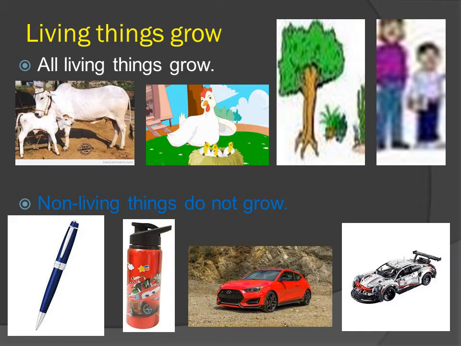Students, just see that living things grow from a baby to a man, from a seedling to a tree, but non-living things like pen, bottle, car, your toys, they do not grow. Okay? They do not become big in size.